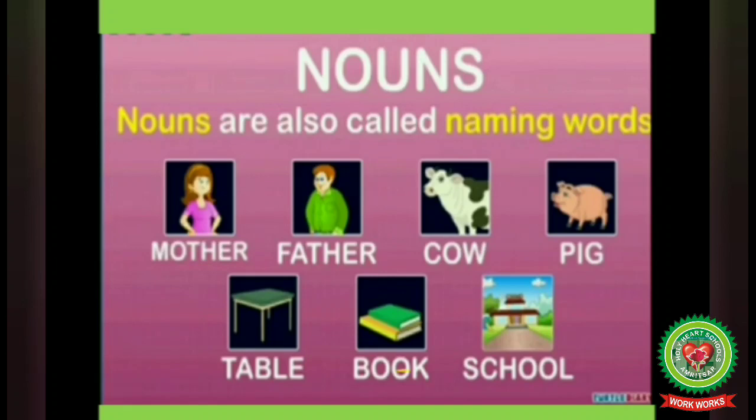Before beginning with today's topic, we'll first revise what are nouns. We have already discussed this topic in your previous videos. So, what are nouns? Nouns are the names of persons, places, things, or animals, etc. Nouns are also called naming words. For example, mother, father, cow, pig, table, book, school. All these are naming words.